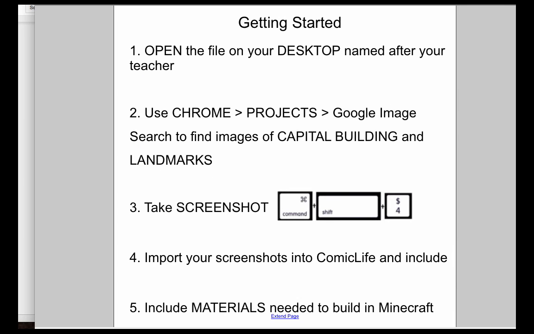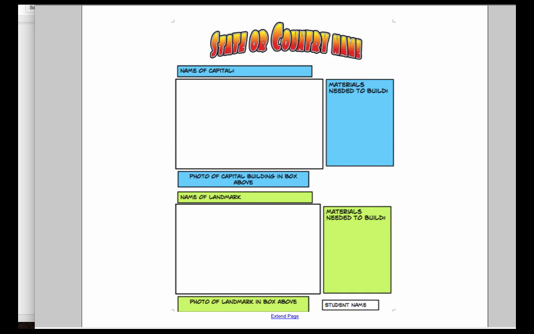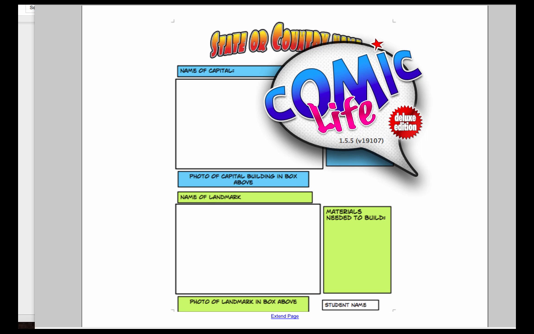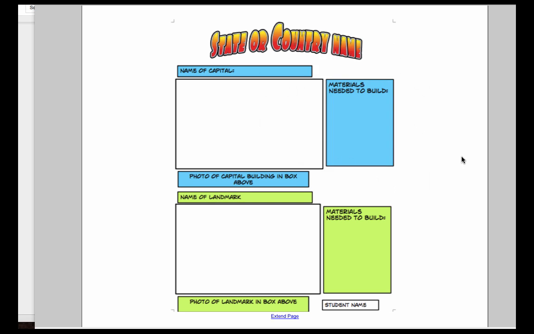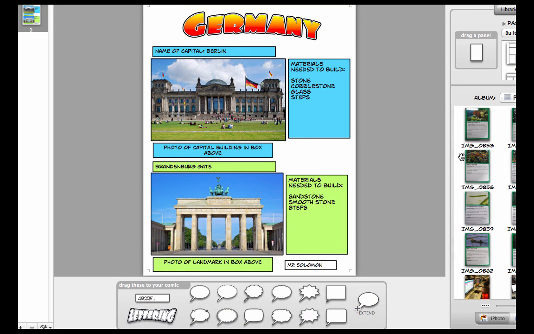So then once they found their Comic Life, we talked about how to make screen captures, and then we worked on a Comic Life document where students then imported their pictures. I can show you an example. So then I modeled for students how to find images, how to take a screenshot, and how to import those screenshots into Comic Life. So this is a good example. This is Germany. A picture of the Capitol and then of a landmark, Brandenburg Gate.